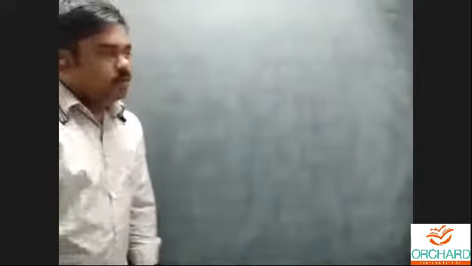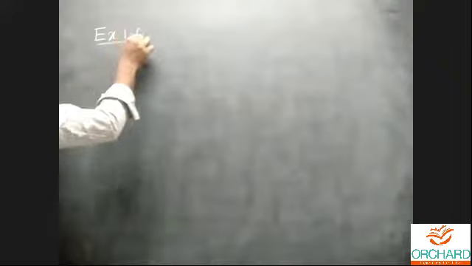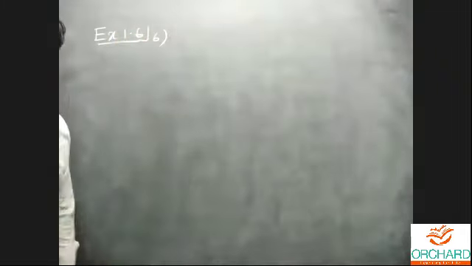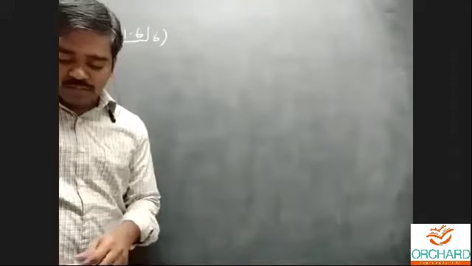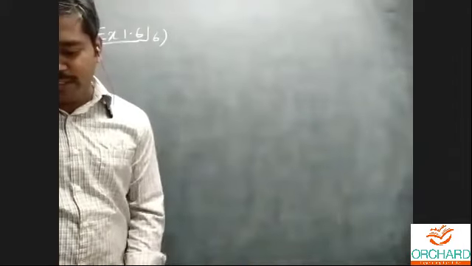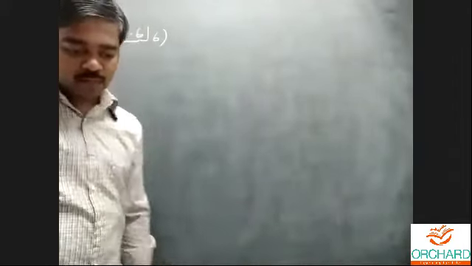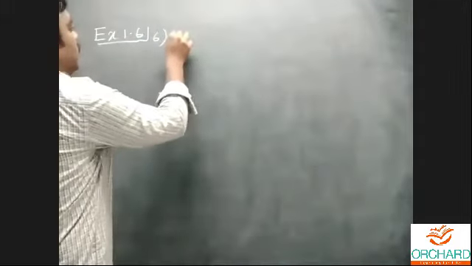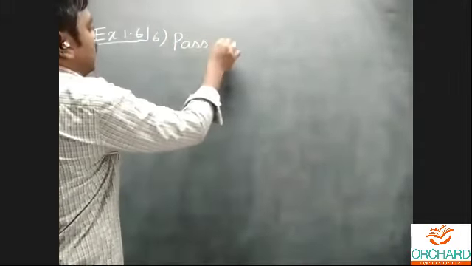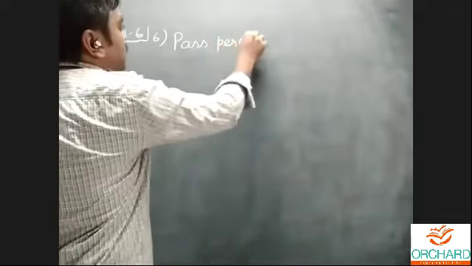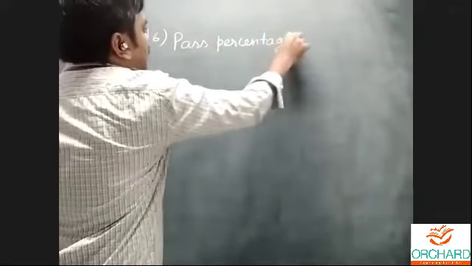Listen carefully, students. Exercise number 1.6, question number 6. What information have they given? The pass percentage of mathematics and science. I will write the title as pass percentage.